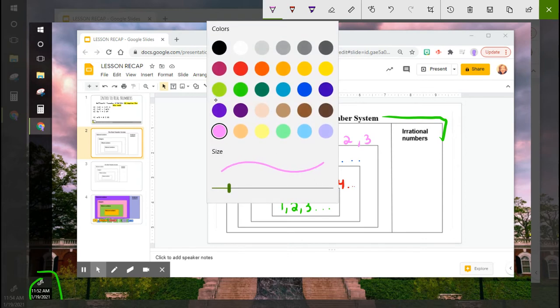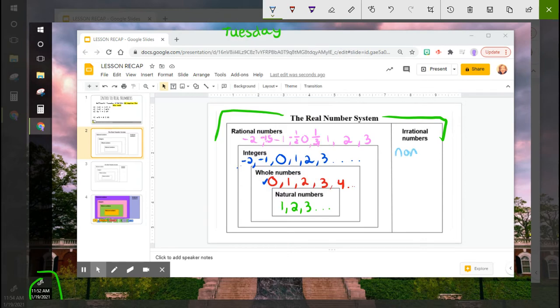An irrational number is a non-repeating and non-terminating decimal. That means if I have a decimal that is terminating like 1.5 versus repeating like 0.33, that would be rational.